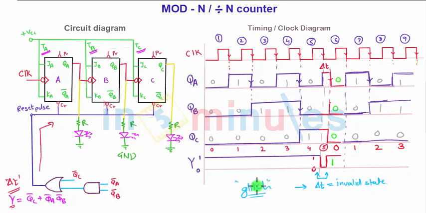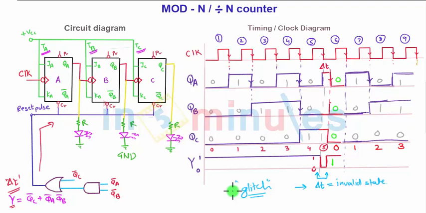This is called the problem of glitch, due to which the counter will be in an invalid state due to some combinational logic delay, and that combinational logic delay was nothing but the reset logic Y, what we have calculated here, QA bar into QC bar. So there is a delay of AND gate plus delay of OR gate, and due to which the counter for time delta T, till the time Y is calculated, will be in the invalid state.